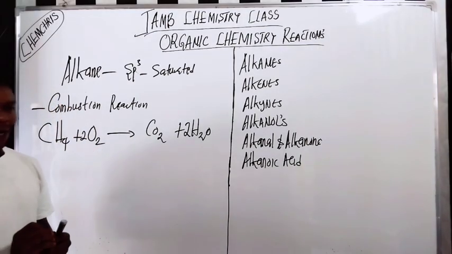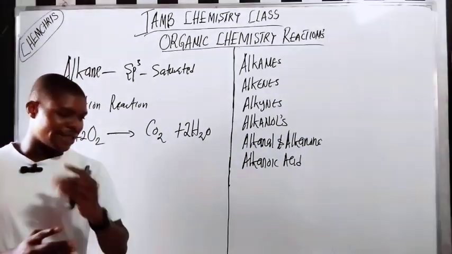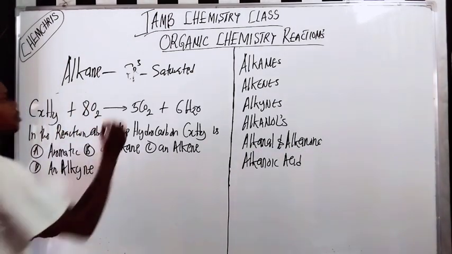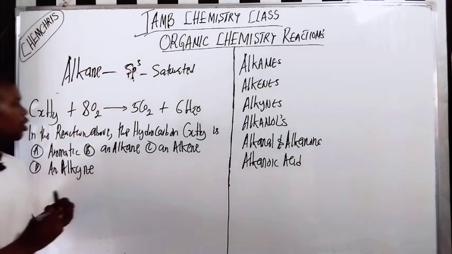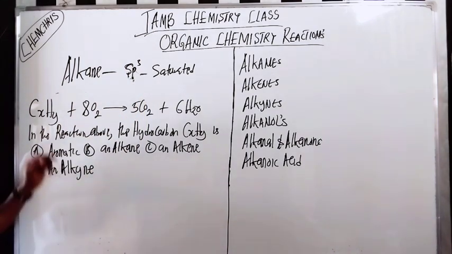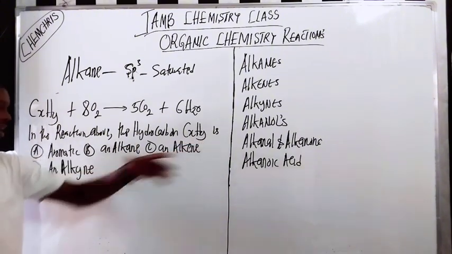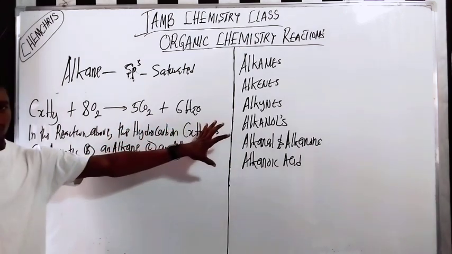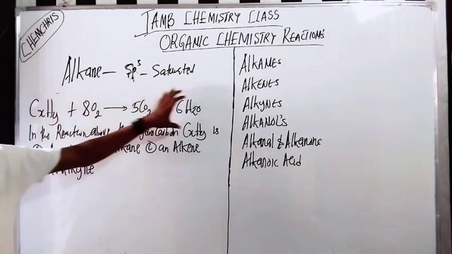This is the type of reaction which alkanes undergo. Now I want to show you the type of questions you see in the exam. Let me show you one question. Let's look at this question: in the reaction above, the hydrocarbon CxHy is what? This is called combustion reaction, in which the hydrocarbon reacts with oxygen to produce CO2 and water.